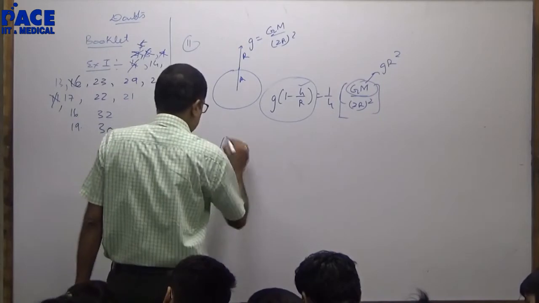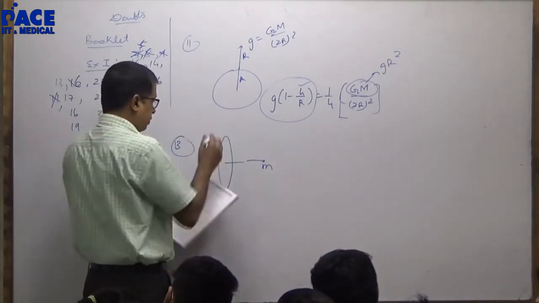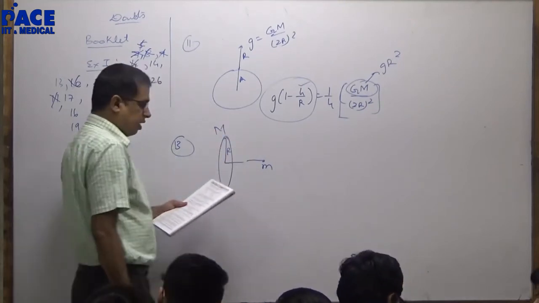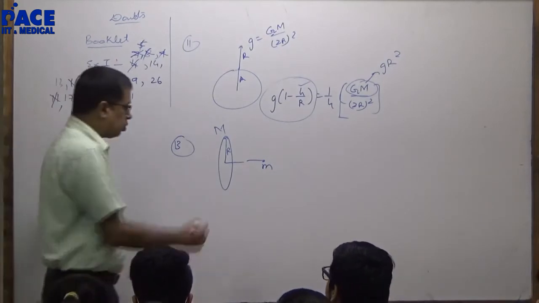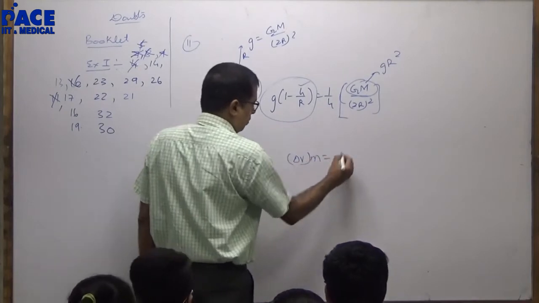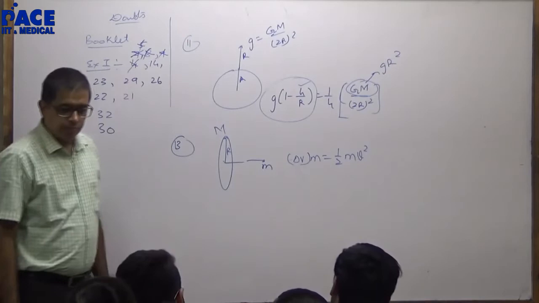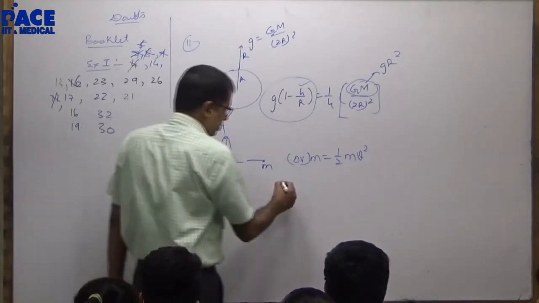Question 13. Have a look at this. You are releasing a mass of small m here. This is capital M, this is radius r. Find the velocity of small m when it crosses through the center. Delta V into small m will be half small m v square. Loss in potential energy should be equal to gain in kinetic energy.